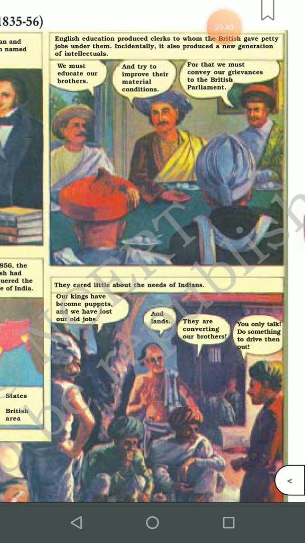We must educate our brothers and try to improve their material condition. For that, we must convey our grievances to the British Parliament. Now he is telling that many people were stopped from getting education. They were deprived of getting education. So they are saying we must educate. Some of the children did not even get a chance to get education. So he is telling we must educate our brothers and try to improve their material condition. For that we must convey our grievances to the British government. So this was a decision taken by the people.